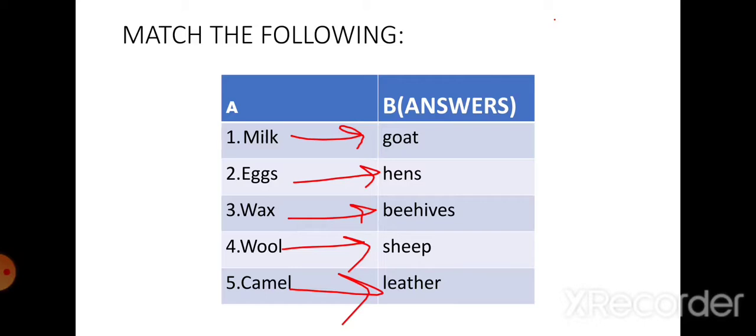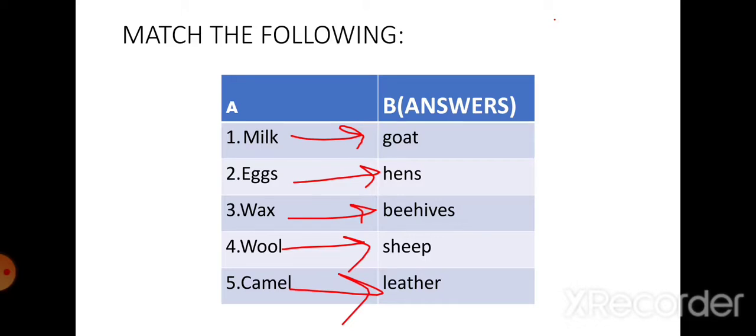Now, milk, goat. Eggs, hens. Wax, beehives. Wool, sheep.